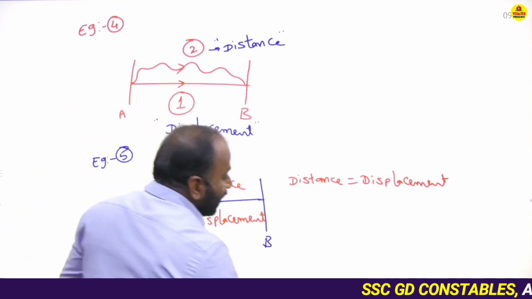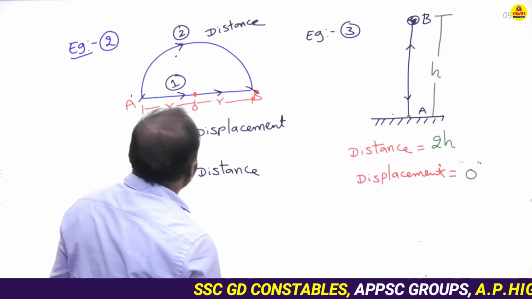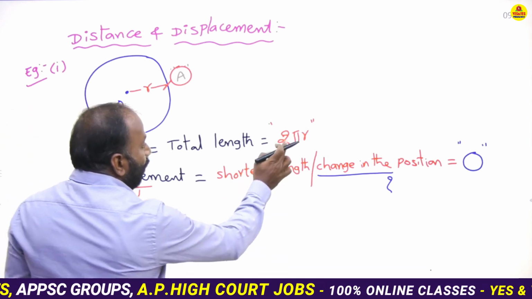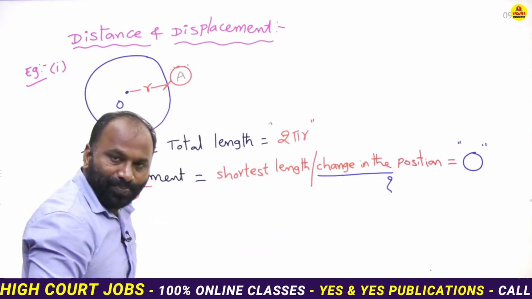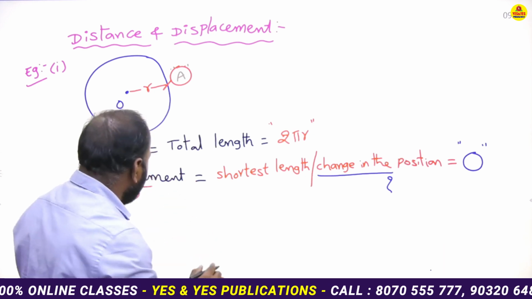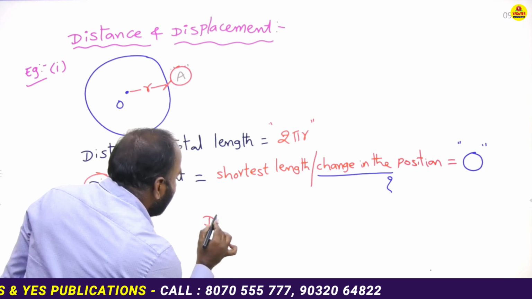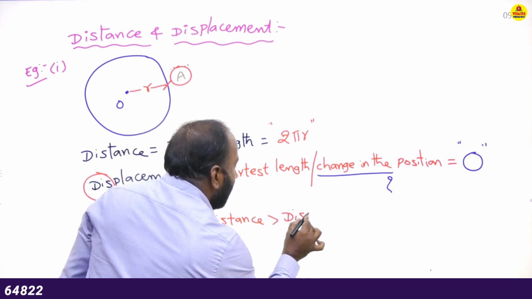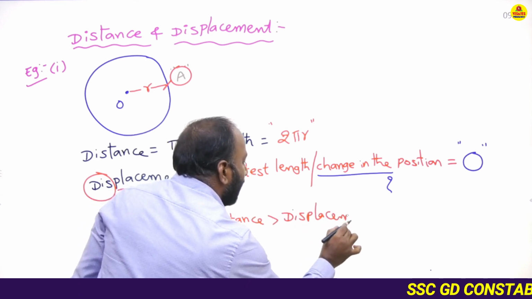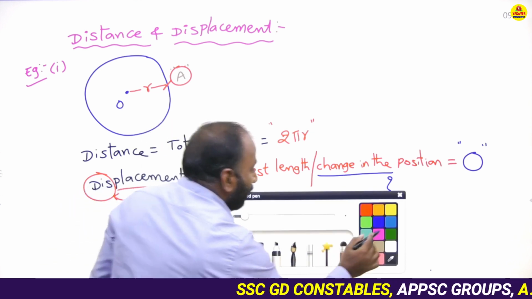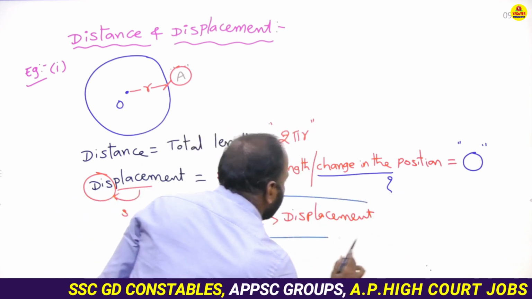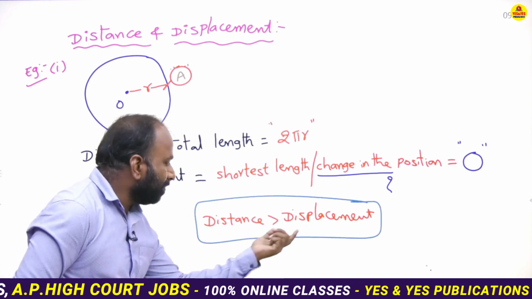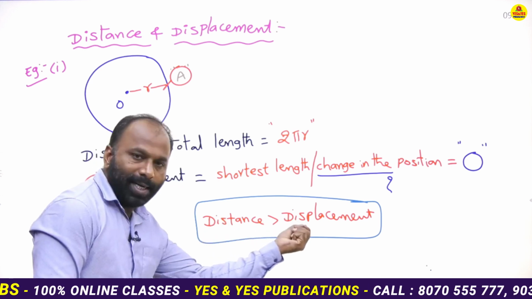See, in these four examples, first one, 2 pi r is greater than 0. That means distance is greater than displacement. Okay, this is the first example. From the first example, the relation between distance and displacement is distance is greater than displacement.